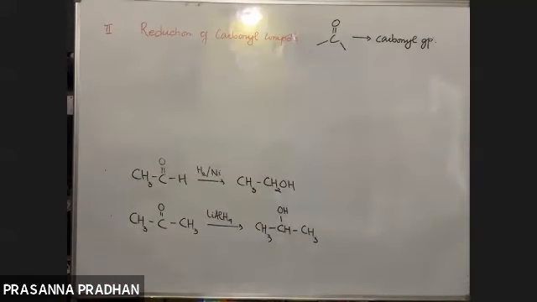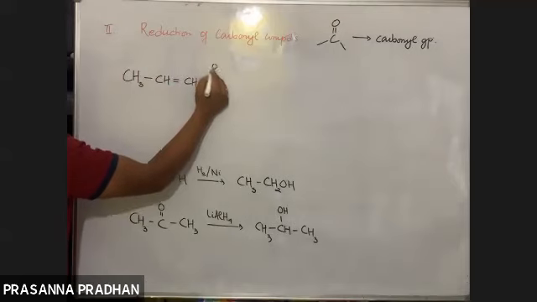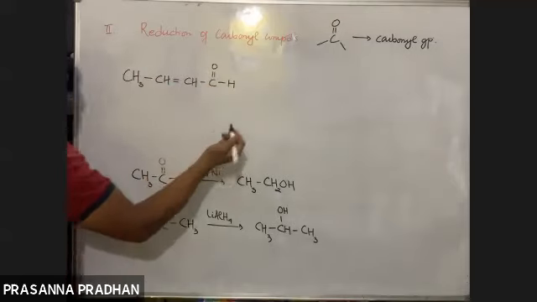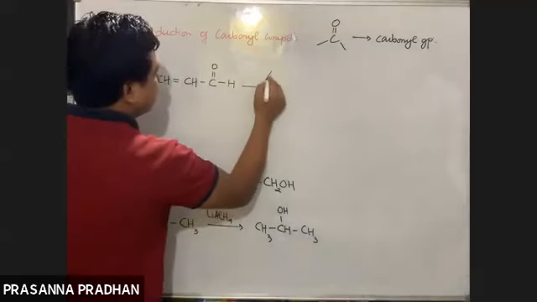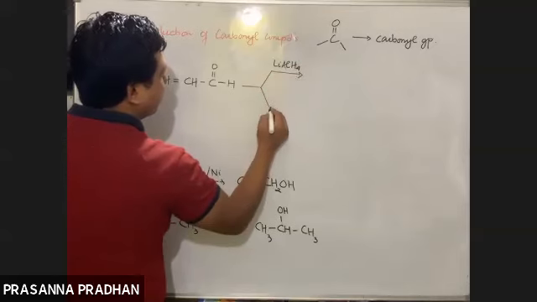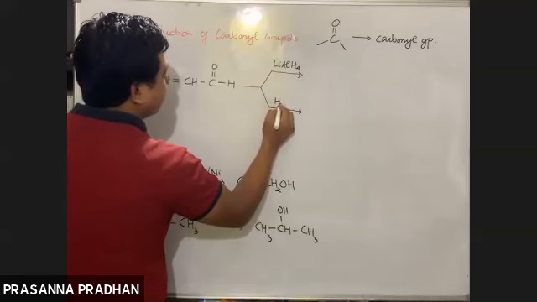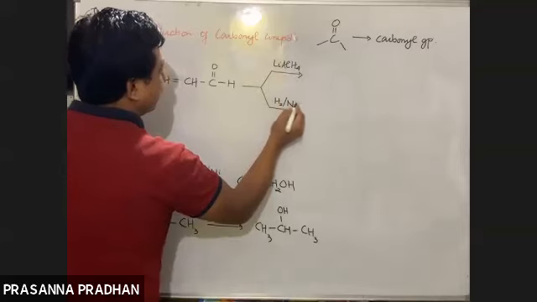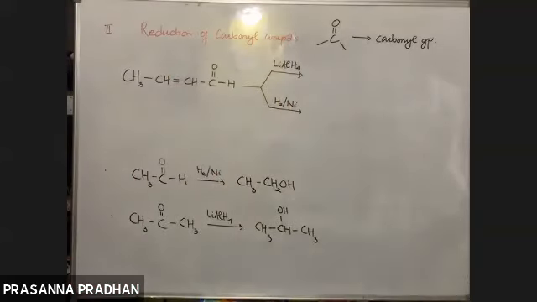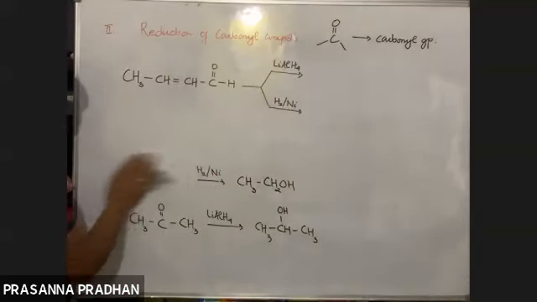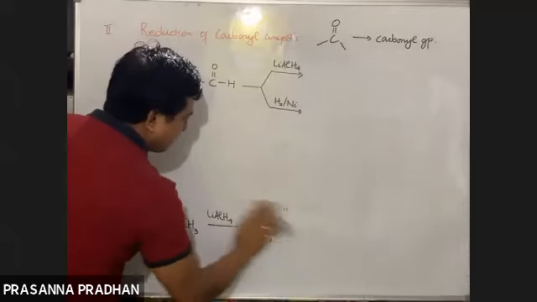So CH3 CH double bond CH single bond C double bond OH. Okay, so I'm going to reduce this using 2 reducing agents. First, I'm going to use lithium aluminum hydride. Second, I'm going to use hydrogen nickel. Okay, so remember what I have written before.